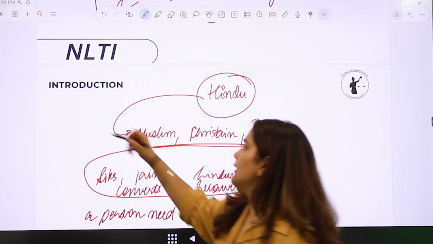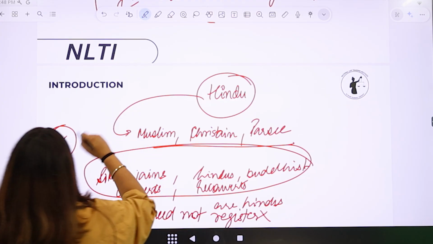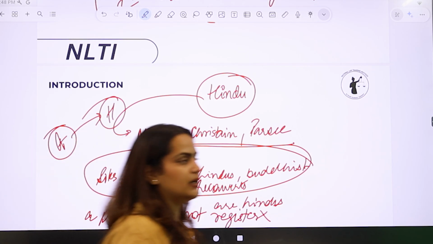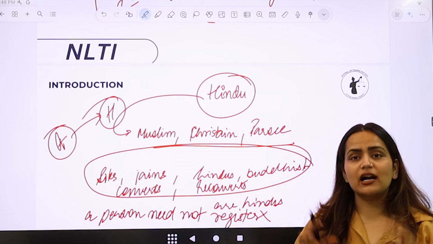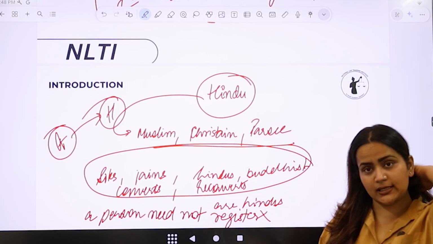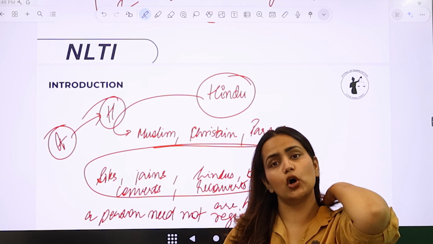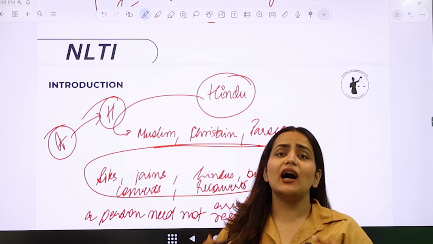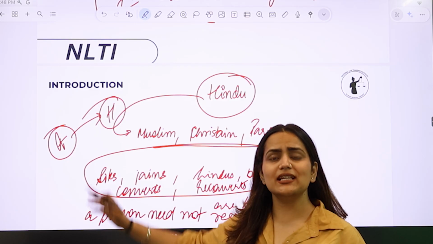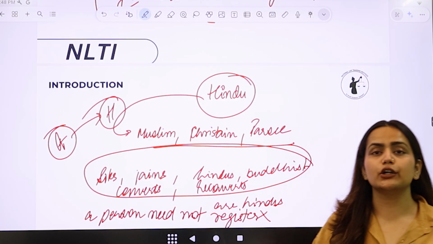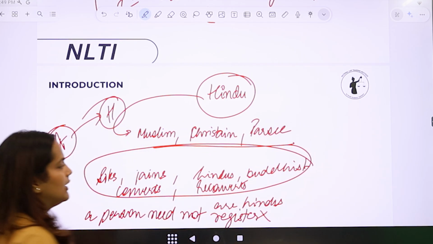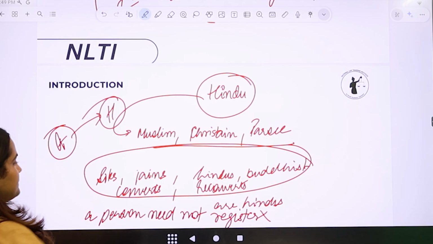For example, let's say A is a Christian and he wants to become a Hindu now. So what are the conditions for him to become a Hindu? Simple सी condition है, he starts following the Hindu customs, he starts following the Hindu traditions, right? And he keeps on doing that for a long time, right? So that even the others get to know that, oh, he is a Christian, but he has been living since so long as a Hindu. That is enough for him to have said that I have converted to Hinduism, right? तो कहीं पे formal recognition required नहीं है हिंदू बनने के लिए. I hope this much is clear to everyone.